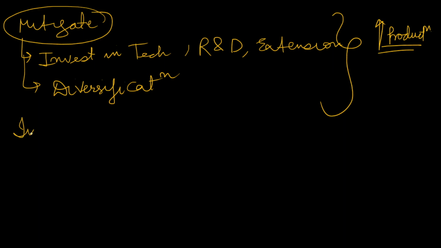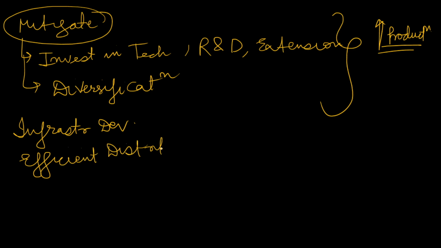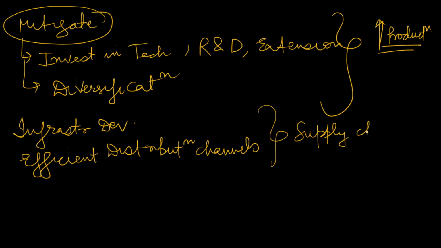Secondly, we need to do infrastructure development. We can develop efficient distribution channels. So what all these things will do, it will enhance our supply chains. Suppose the road quality is good, so obviously the food will reach consumers in less time, the problem of wastage will be reduced. So all these things have a role here.